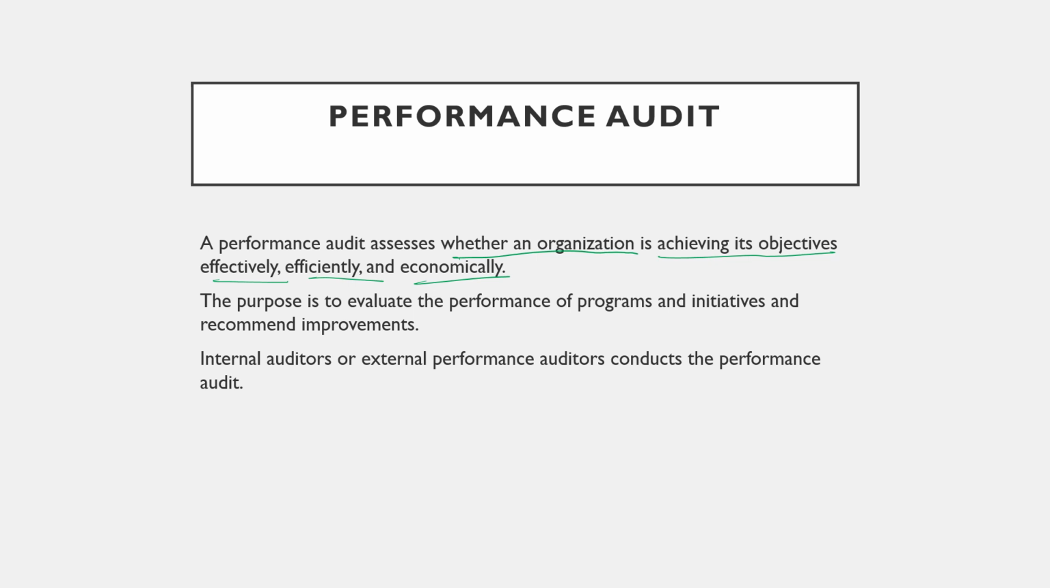The purpose is to evaluate the performance of the programs and initiatives and recommend improvements. That means checking whether they are following the objectives. It is mainly conducted by internal auditors or external performance auditors. External performance auditor means the company will assign an audit team for checking the performance of the programs and initiatives.